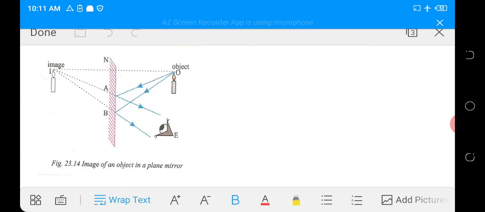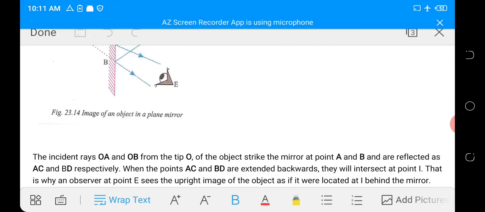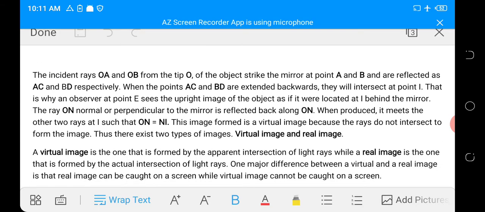So the image of the candle will now be at the point I, and this image is virtual because it is not real. It cannot be produced on the screen.